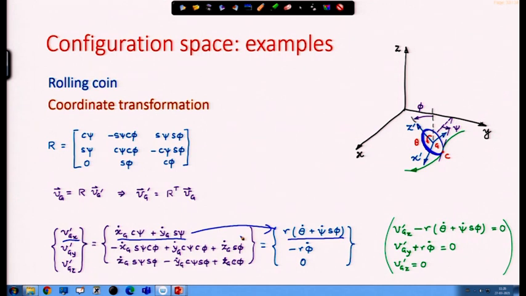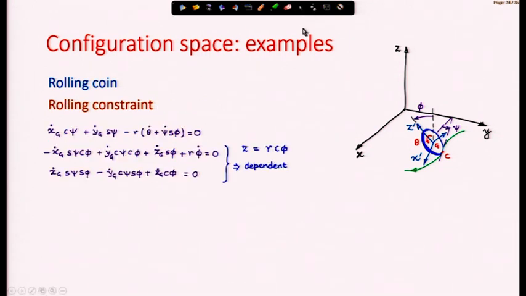Similarly I can write the other components and finally get the constraints in terms of the velocity of the center of mass as seen from the ground fixed frame, rather than represented in the primed frame, because it is inconvenient. It is inconvenient to represent the velocity vector in the primed frame, which is the moving frame.